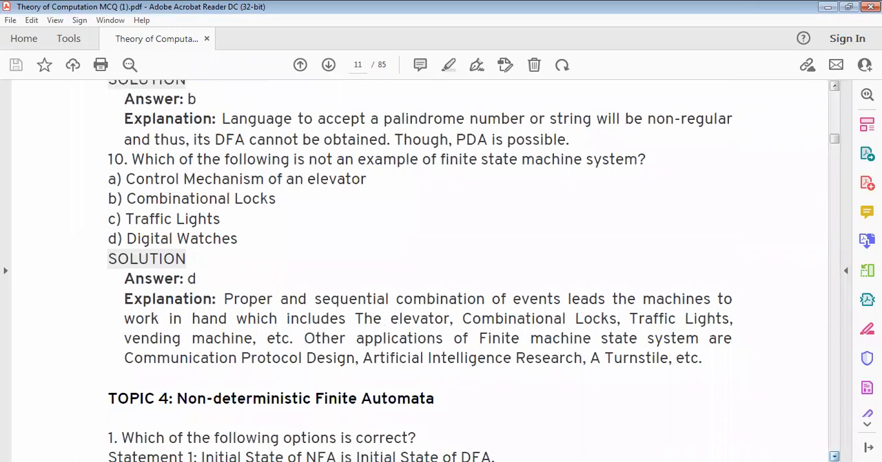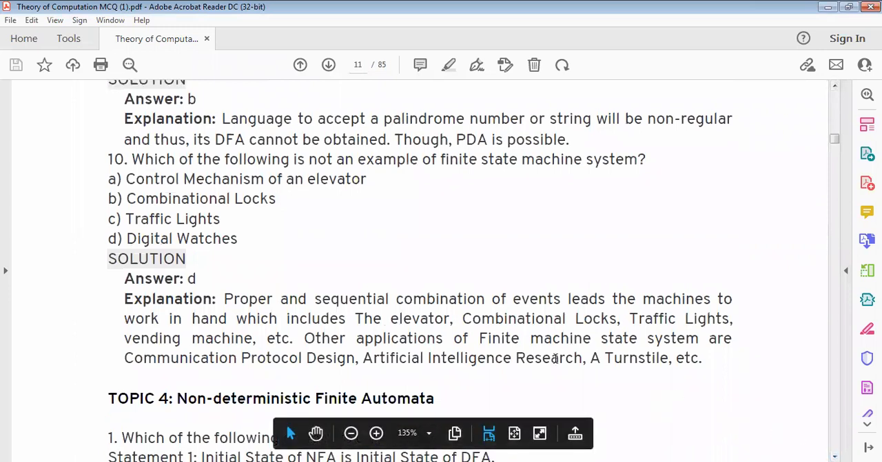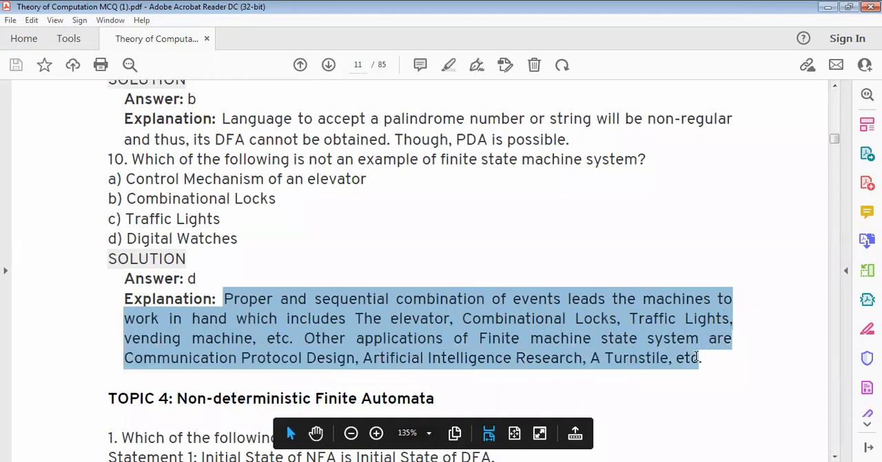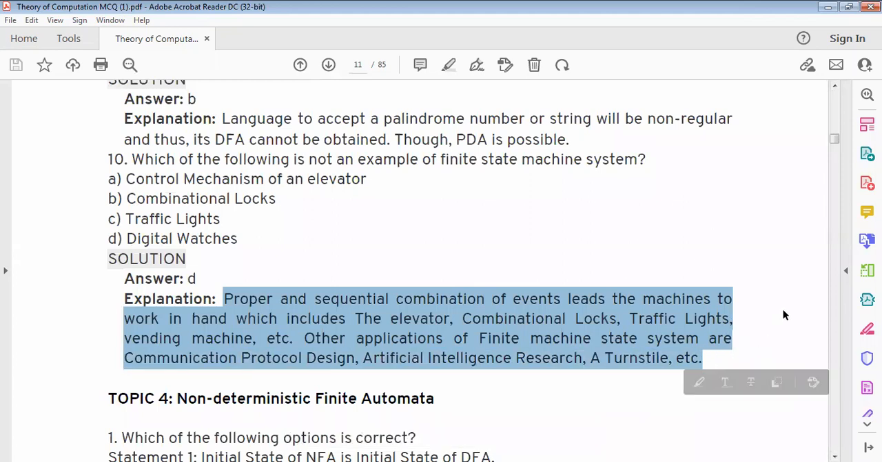Which of the following is not an example of a finite state machine system? Option D, digital switches. Proper and sequential combinations of events lead the machines to work, which includes the elevator, combinational clocks, traffic lights, vending machines. Other applications of finite state machine systems are communication protocol design, artificial intelligence research, turnstiles, etc.